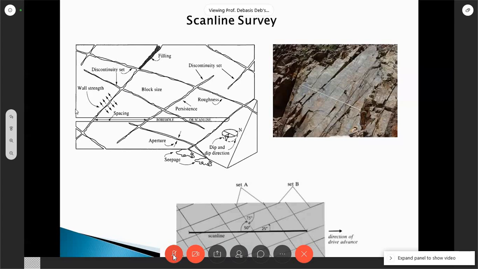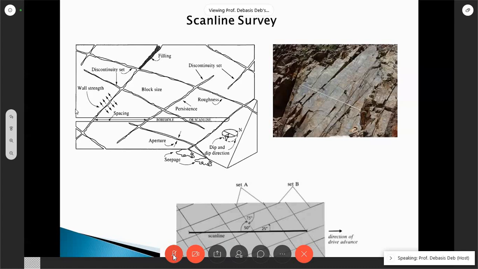Then here it is given, we find out the dip direction and the strike direction of all these joints. Strike and dip direction. And that is done by a thing called clinometer. Using this, we find out the dip direction, dip, and the strike. So all these properties we need to find out, and we have to go to the field to find them.